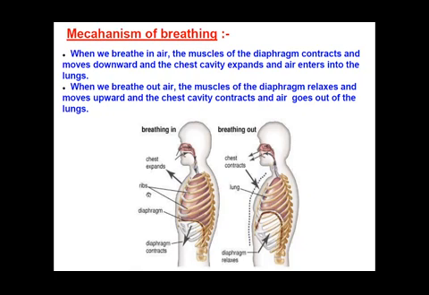So first of all, when we breathe in air, the muscles of the diaphragm present in our respiratory system start contracting and move downward.